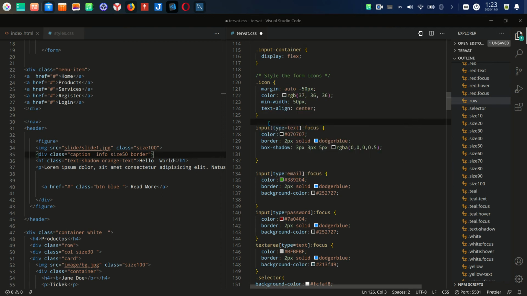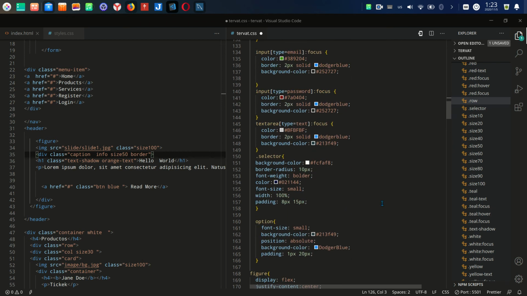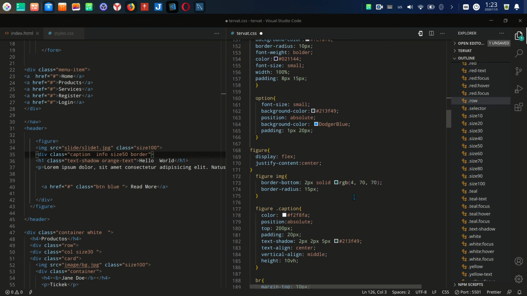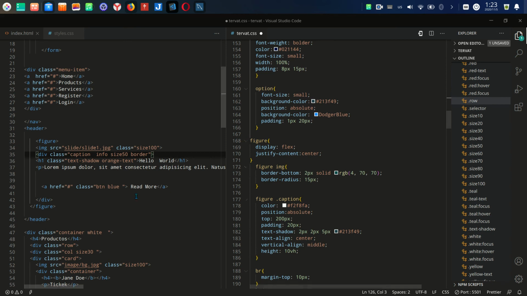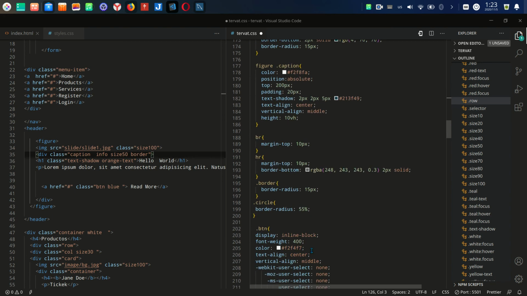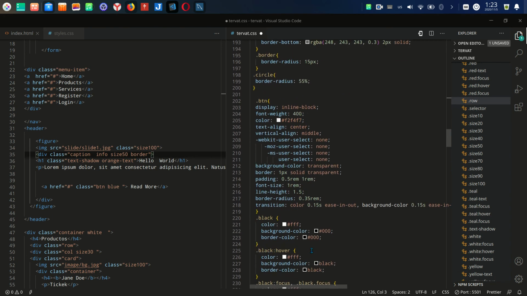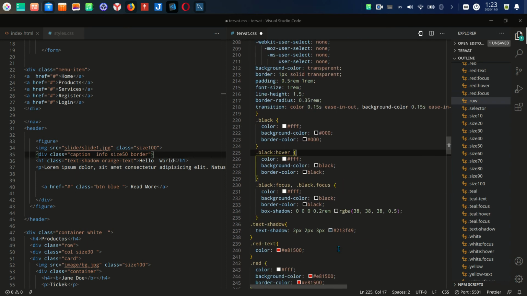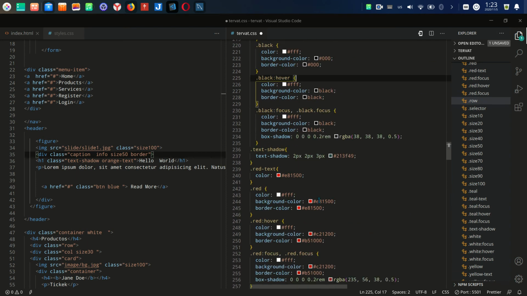In the focus, you focus the input, yes. Well, I think later I will check the email or the other things too, and the password selector. I have the figure in the header, the caption too here. Well, I have the button too, and created a button. Yes, and here I have the text shadow.